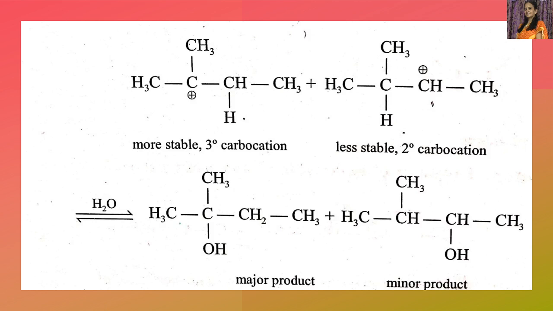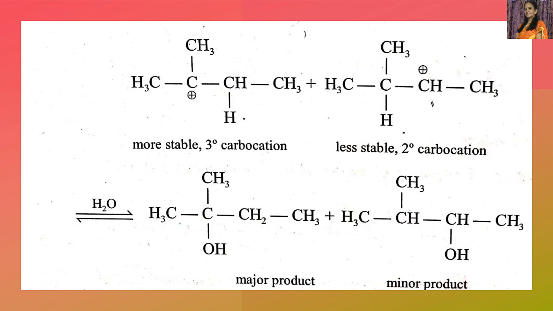Hydrogen goes to the carbon which has less substitution or more hydrogens. Between these two carbon atoms, this carbon has one hydrogen, this carbon has no hydrogens. Therefore, when we add water, the proton goes to this carbon with more hydrogens, the less substituted carbon. Then we will get a carbocation like this. This is the more substituted, more stable carbocation.